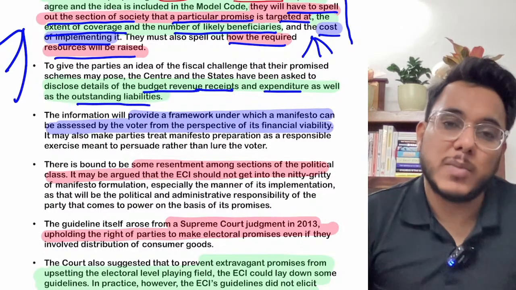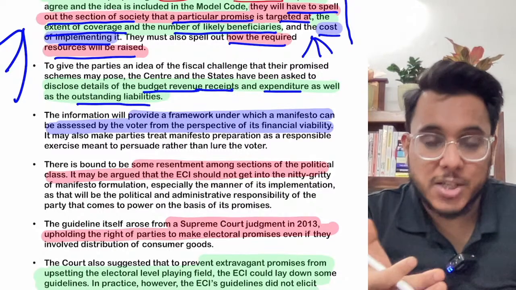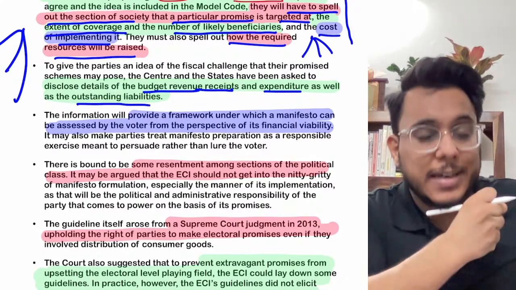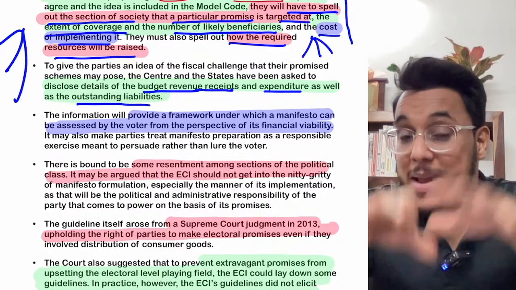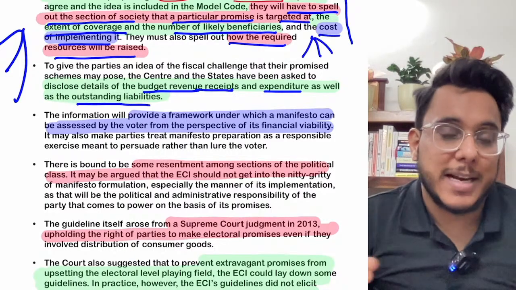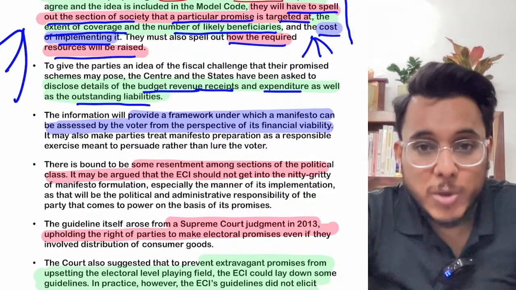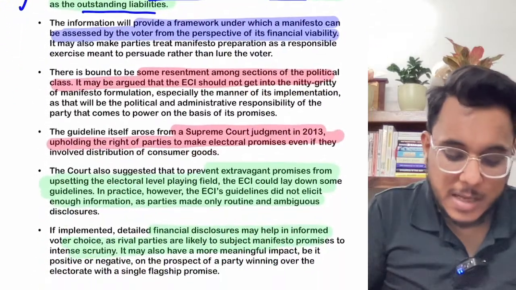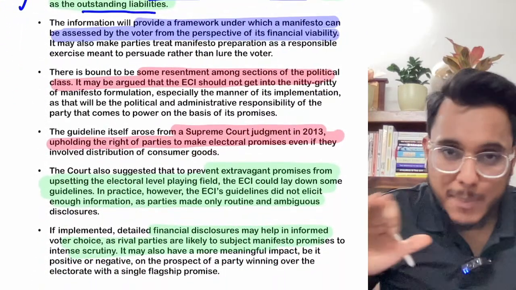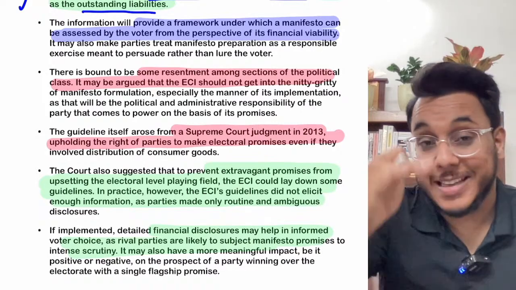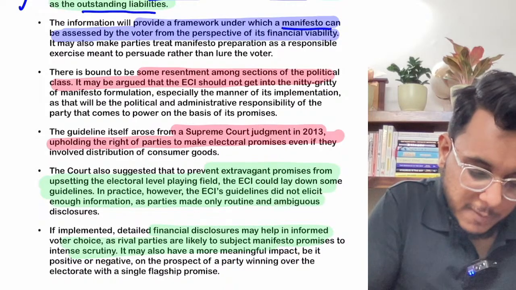For example, if you are from the state of Rajasthan, the political parties contesting the election need to tell what revenues the state is getting right now, what expenditure the state is making, what the debt of the state is, and what liabilities it has to pay. And in that, how new resources will be raised. All these things are now to be put in the election manifesto. On the basis of this information, whether they are giving it or not giving it to the voters, the manifestos will be assessed.